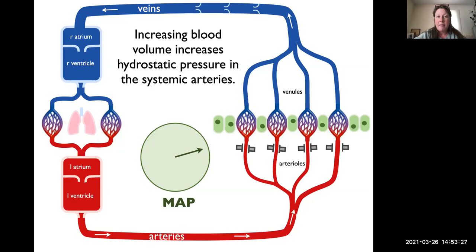Over the long term, the brain sends signals to increase thirst, which helps your body to restore its blood volume, and also decreases urine output. One of the things that happens when someone loses a lot of blood is that their urine output basically stops. And that's because the body is saying, oh, I'm not going to let go of those water molecules right now. I need them in the bloodstream. And so the urine gets extra concentrated, sometimes so much so that no urine is produced at all. There's no fluid leaving the kidneys.